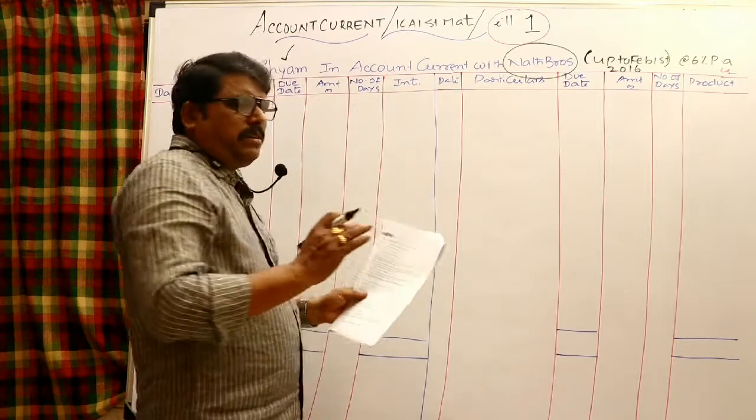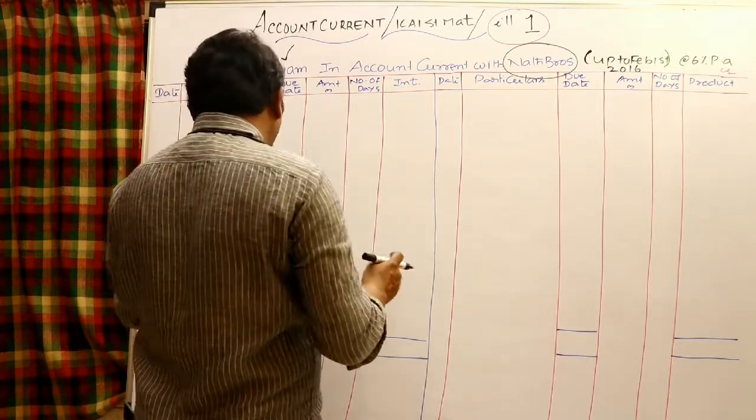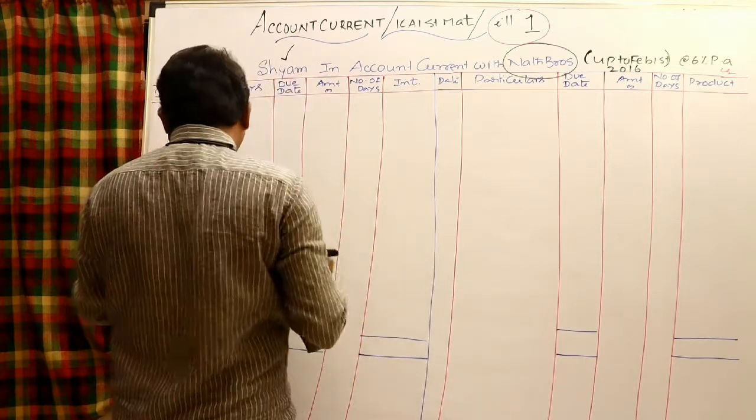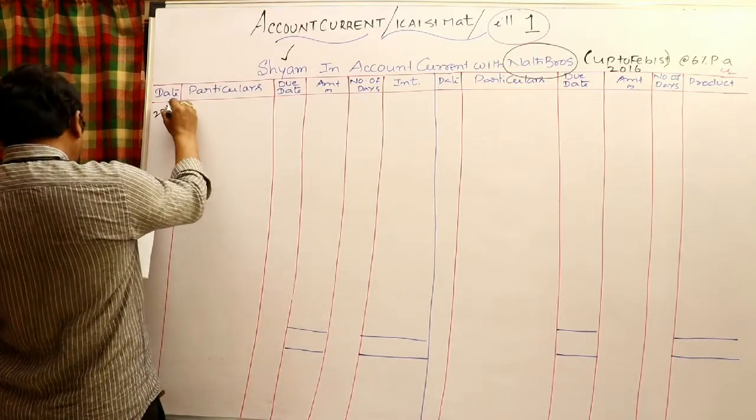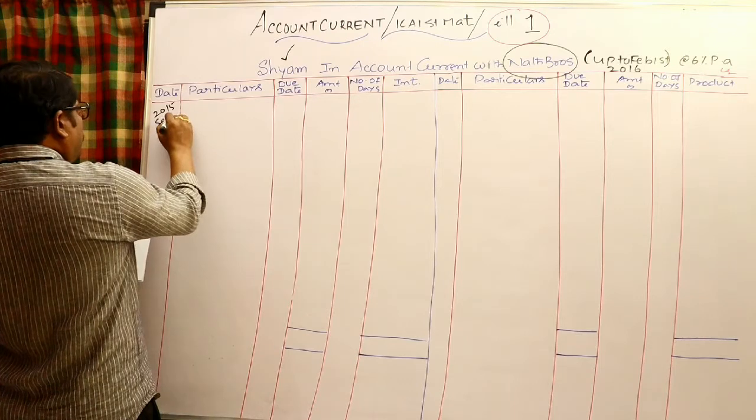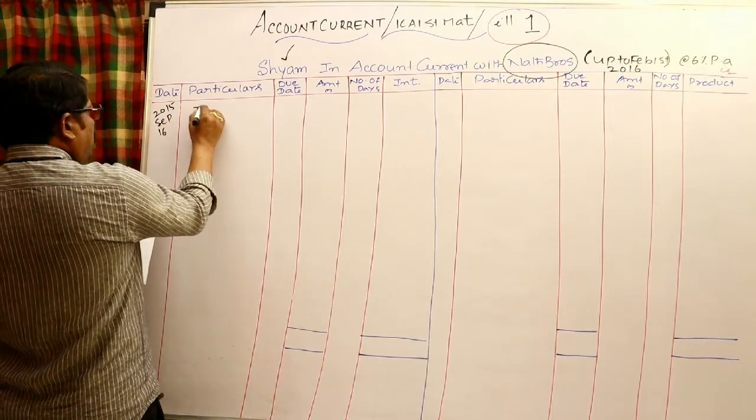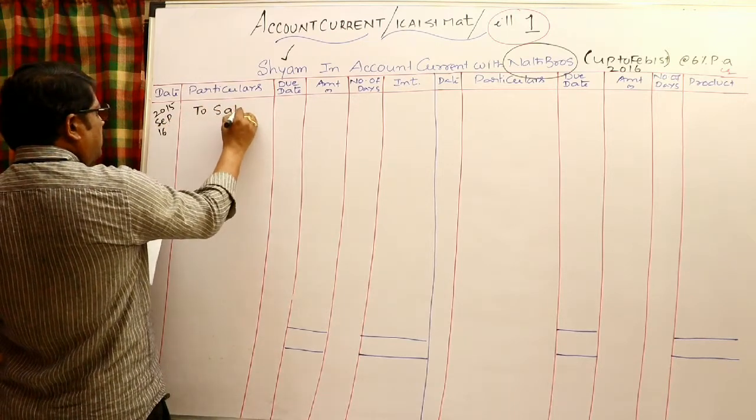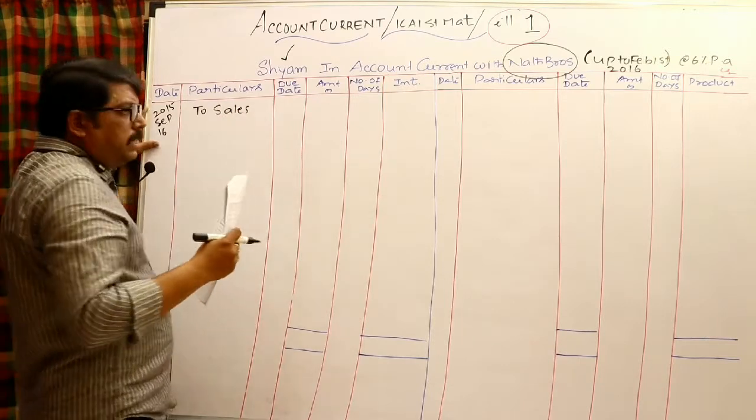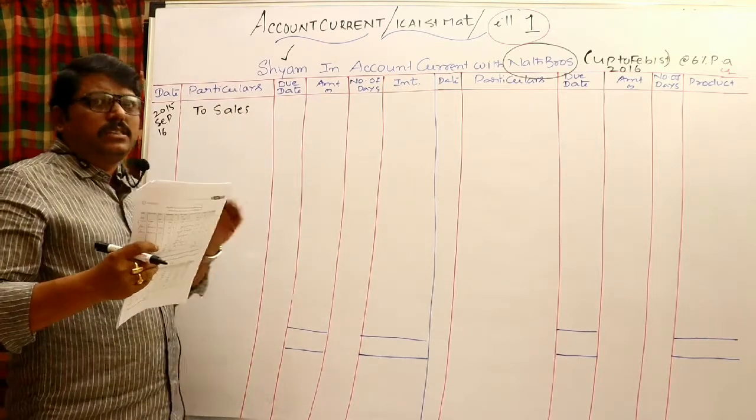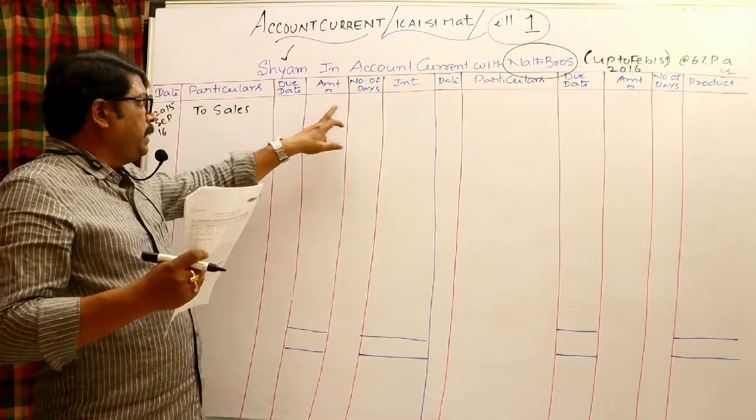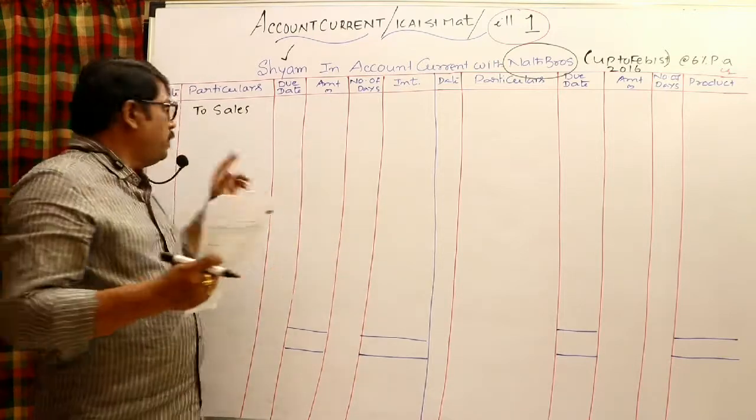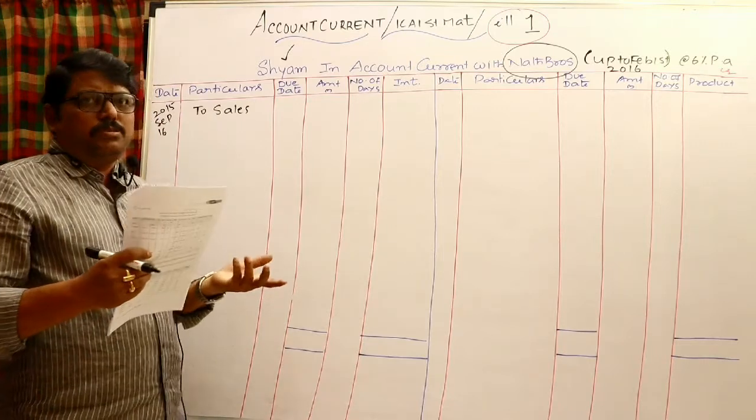The entry is simply like a personal account you have to post: Shyam account debit to sales. This is nothing but Shyam account. 2015 September 16th, in the Shyam account, to sales. Generally the transaction date itself will be the due date unless a separate due date is given. If a separate due date is given, you may take it here. If a separate due date is not given, the transaction date itself will be the due date.